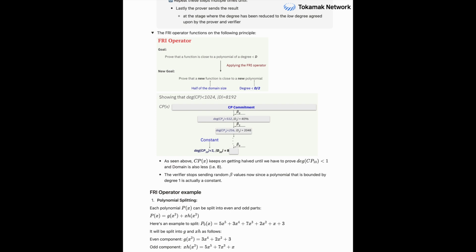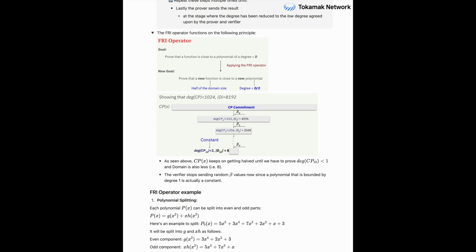Commit, challenge, reduce degree, commit, challenge, reduce degree, until the polynomial's degree is reduced down to something very small, like a constant or degree 1, something trivial to check. And importantly, each step involves new Merkle tree commitments for these successively lower degree polynomials. Absolutely, a whole sequence of commitments. Okay, so we've encoded, constrained, combined into a CP, and then iteratively reduced it with FRI, committing at each stage.